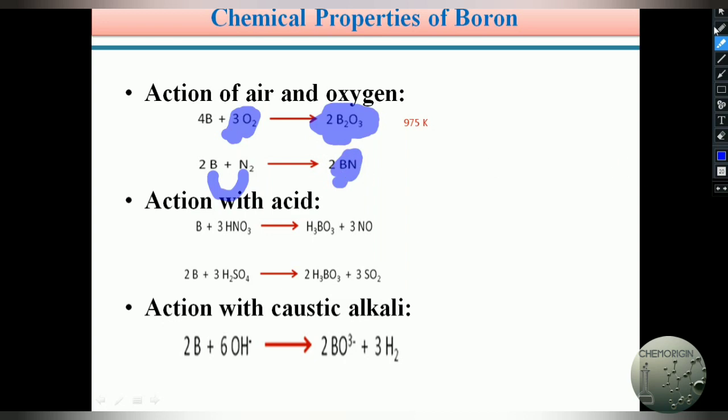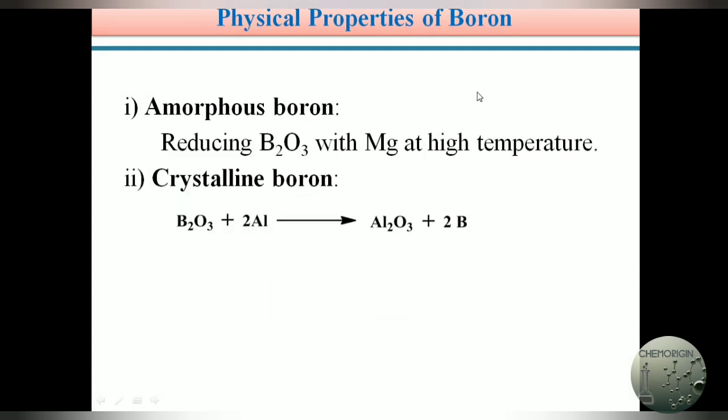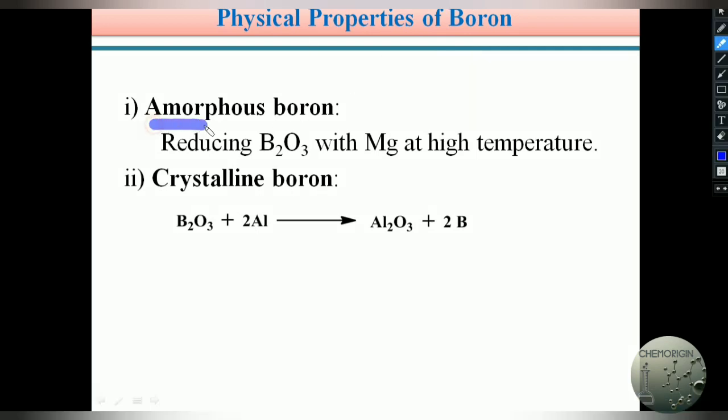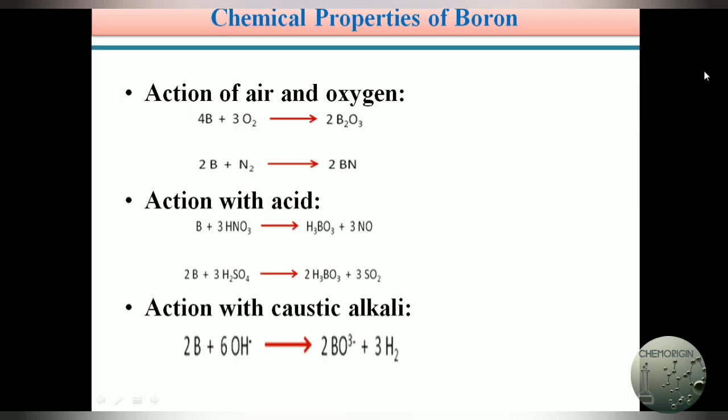In the previous slide we already discussed that boron is available in two forms: one is amorphous form and the other is crystalline form. Crystalline boron does not react with oxygen and nitrogen, because in the crystalline form, as I explained, the bonds between boron atoms are very strong and form a giant polymeric structure. Only amorphous boron reacts with oxygen and nitrogen and gives the corresponding oxides and nitrides.